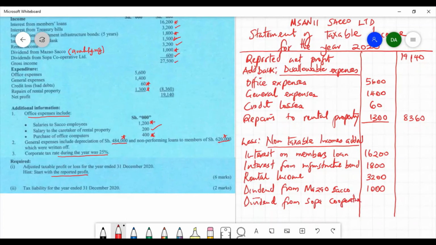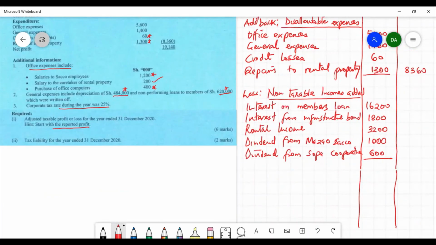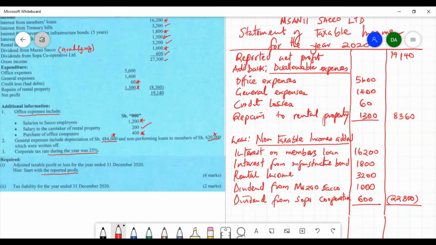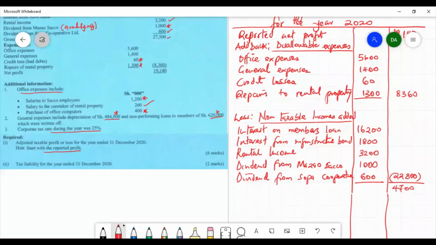That is why it is being separated. That is 600 shillings. The total is 22,800. The sum of the figures is 4,700. And this is known as taxable business income.